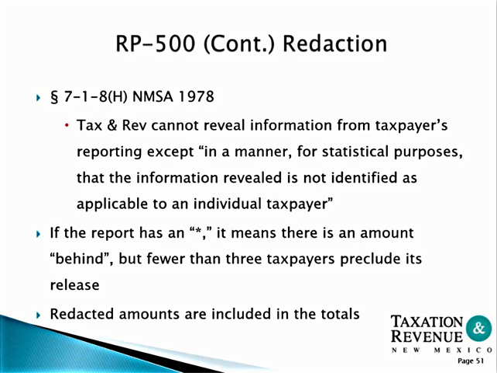There are redactions on the RP 500 industry report. Taxation Revenue cannot reveal information from the taxpayer reporting except for statistical purposes, where the information revealed is not identified as applicable to the individual taxpayer. If the report has an asterisk, it means that there is an amount behind it, but fewer than 3 taxpayers preclude its release. Redacted amounts are included in the total at the bottom.